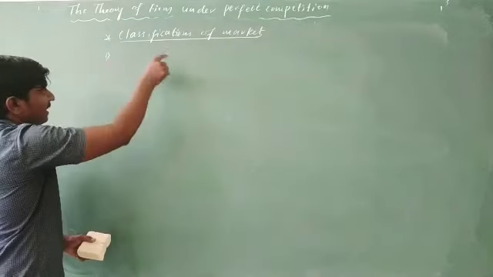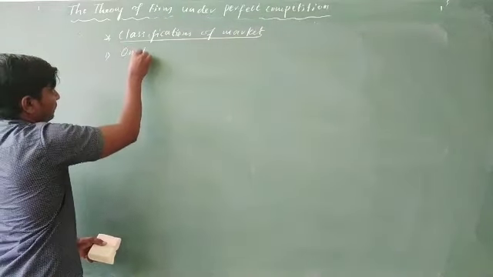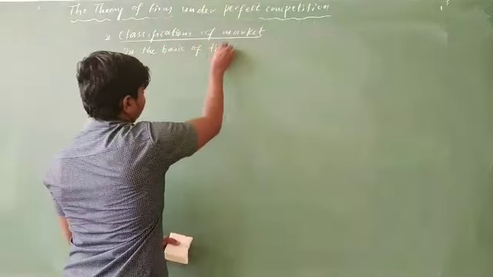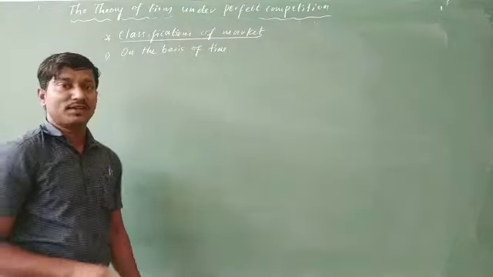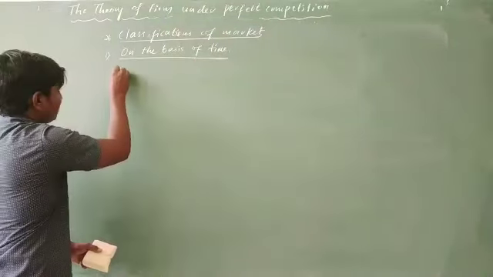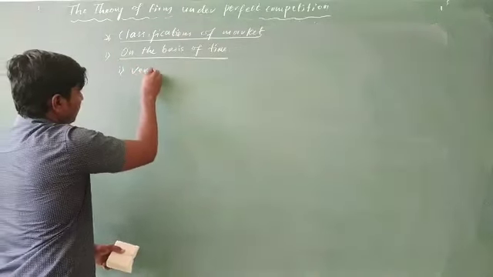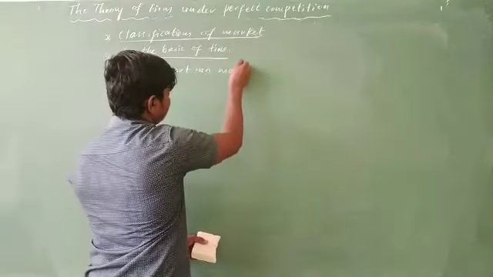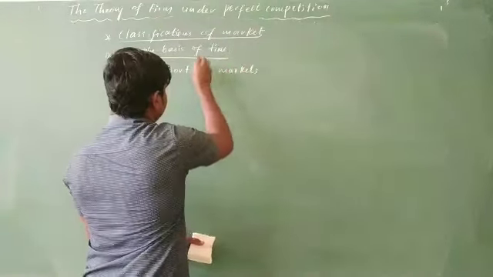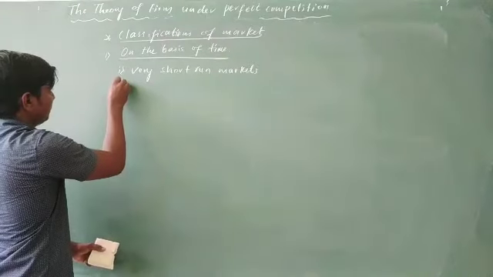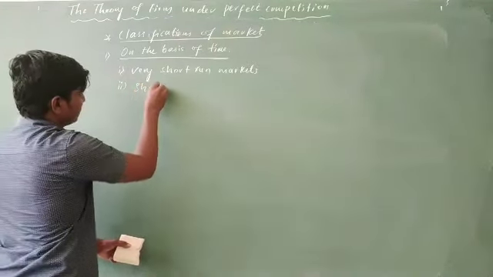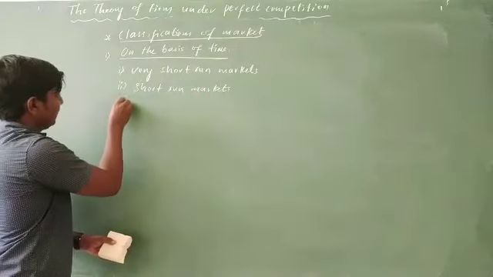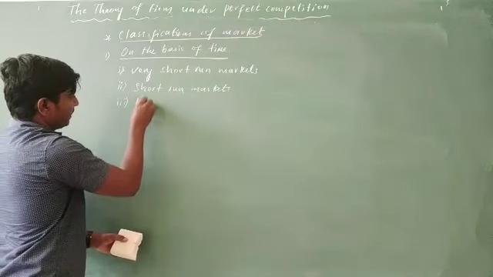So let us see the first one in that classification, that is on the basis of time. Market can be classified on the basis of time. So here in case of time, we will say, for example, first one, very short run markets. The second one into this, short run markets. The third one in the same, long run markets.